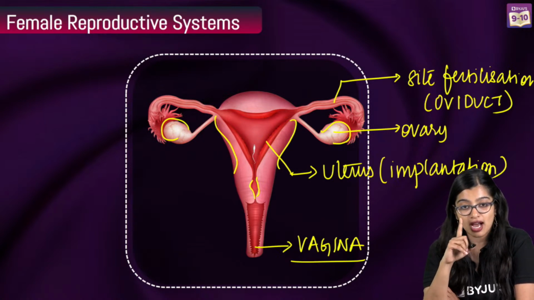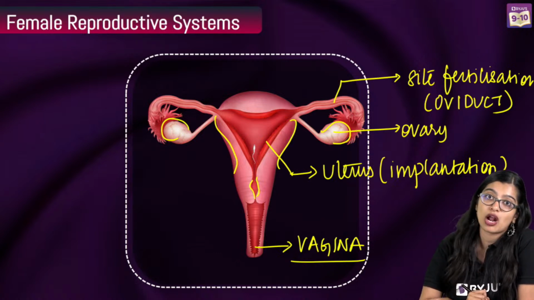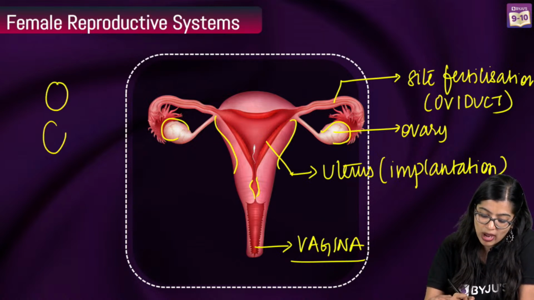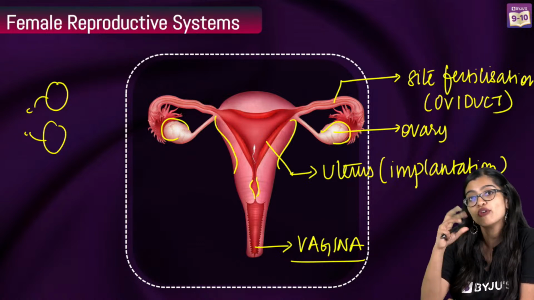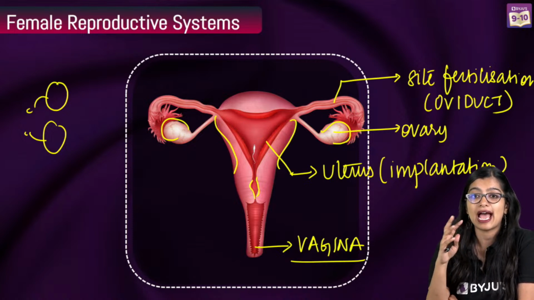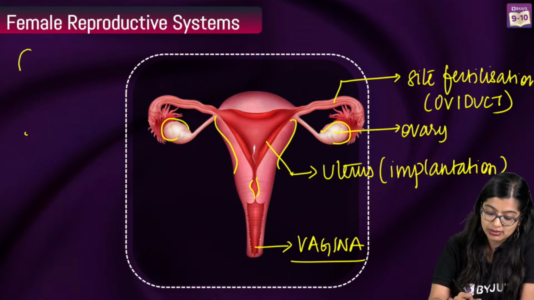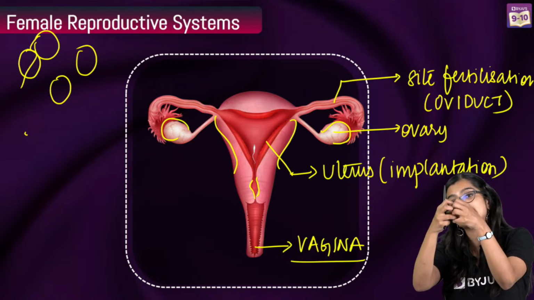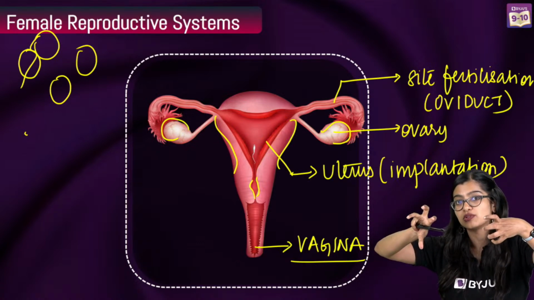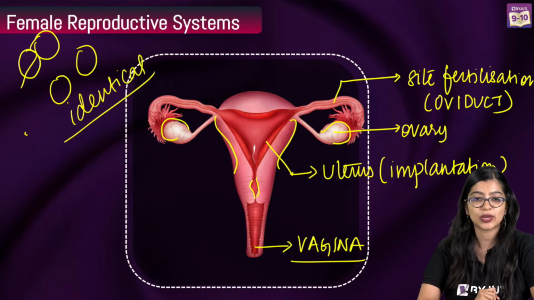Now, of course, everyone, I got a question from Naitik. How are twins formed? Twins are formed in two ways. Sometimes 2 eggs get fertilized, and when they get implanted, it results in the formation of 2 babies. These are what we call fraternal twins, that means they are different from each other. In the other way, sometimes the zygote might split into half, or when it forms into the two-cell stage, it will form two individual cells. So from a single zygote, now two cells have come out and there are two zygotes, and they will go implant separately. This is what normally forms identical twins.